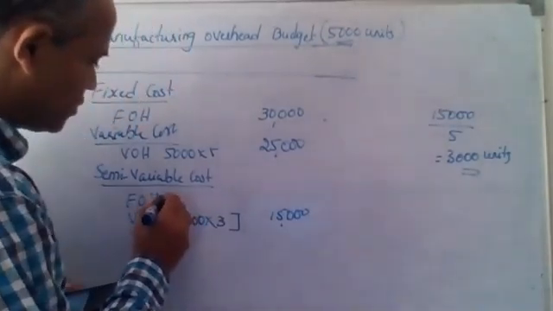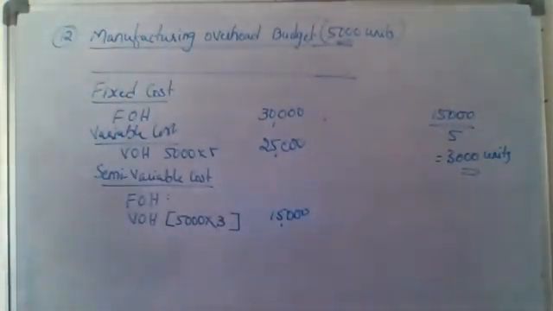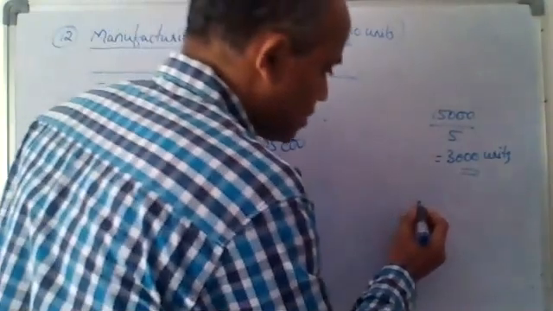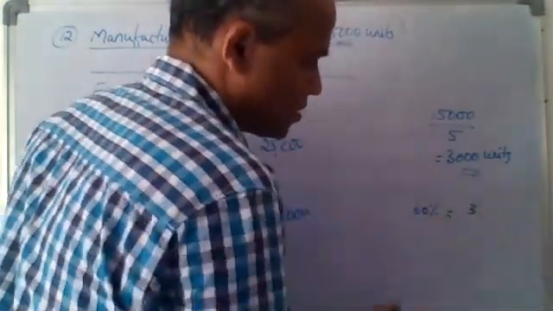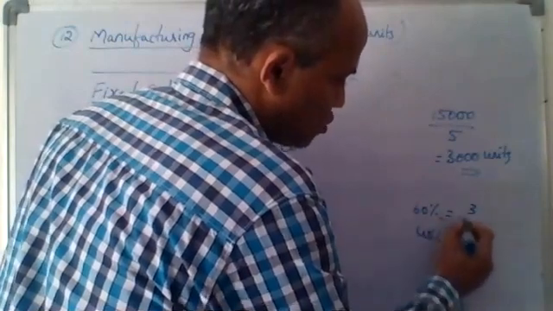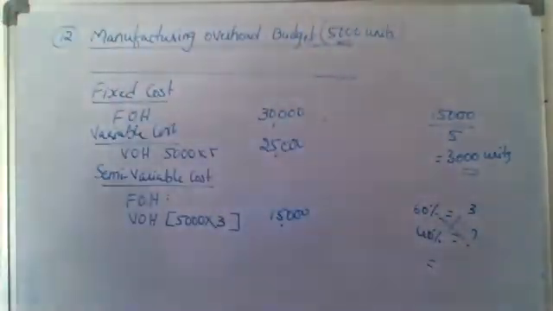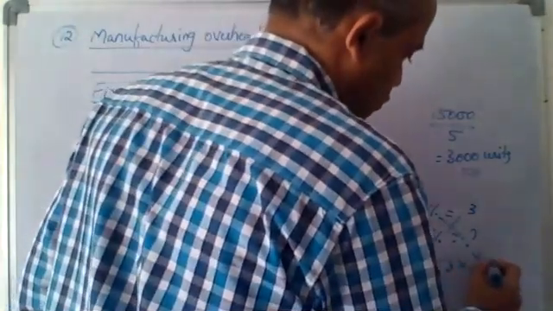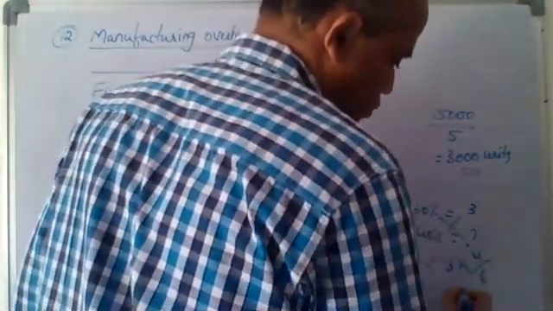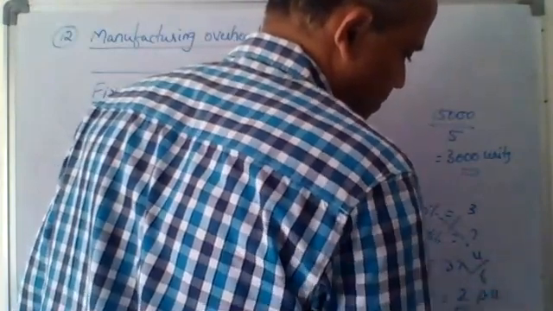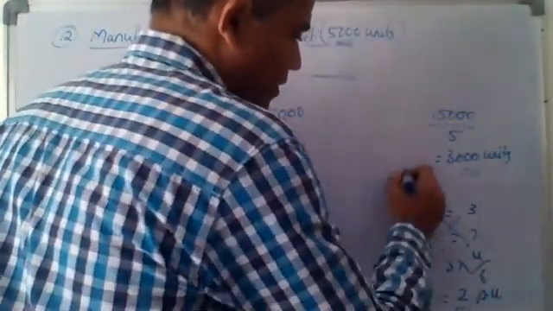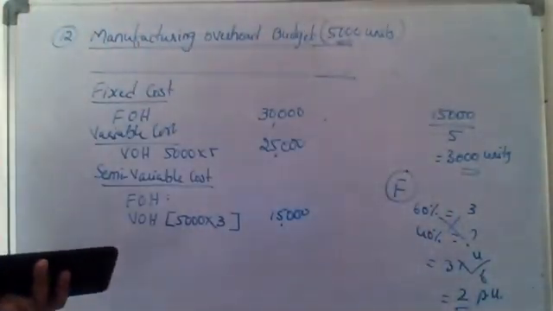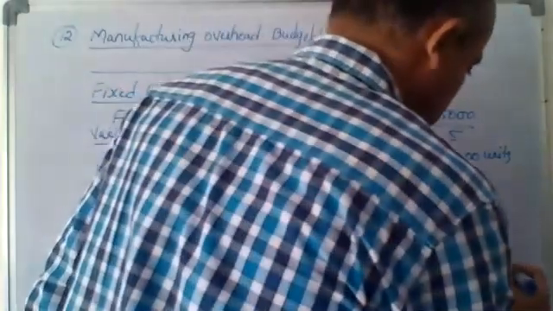But I want the fixed cost. How do you find out this fixed cost? Now guys, you should understand here, if 60% is varying at 3 rupees per unit, then the remaining 40% should be how much? Let me try this way. So 3 into 4 by 6. So 1 by 2. 2 rupees per unit is fixed. Now I am talking about the fixed component, which is not visible, it is 2 rupees.